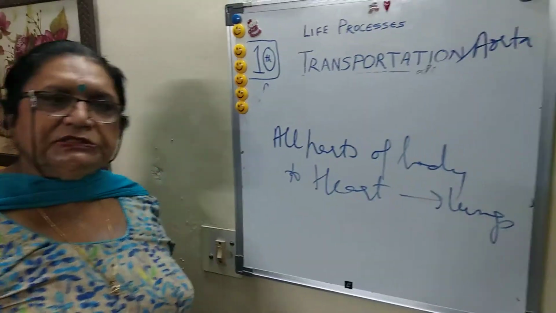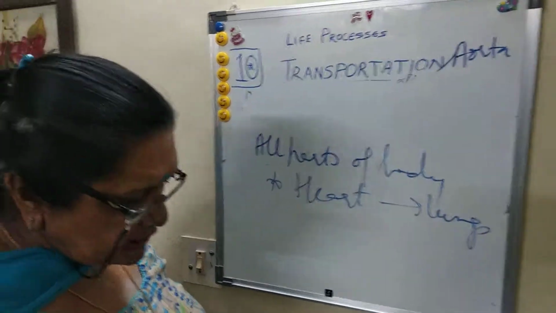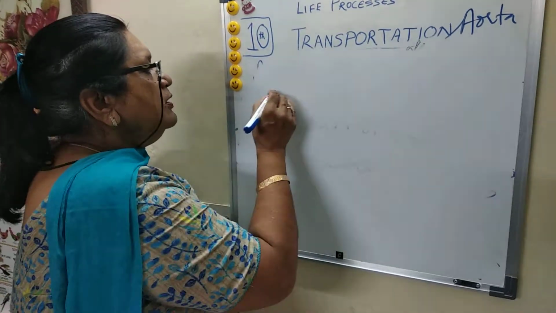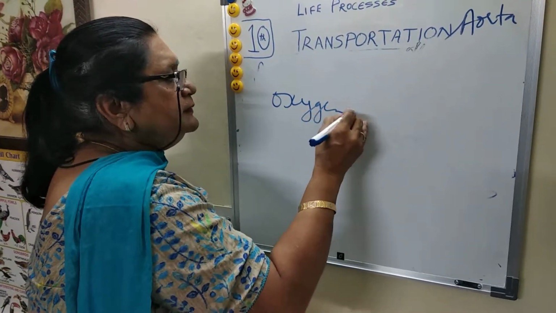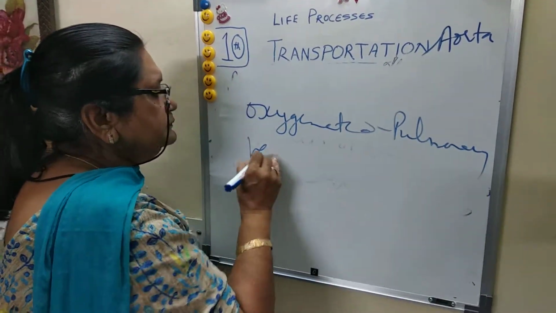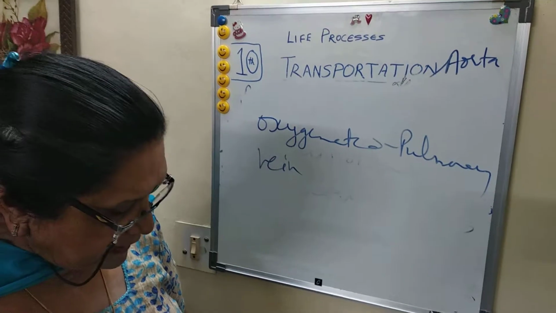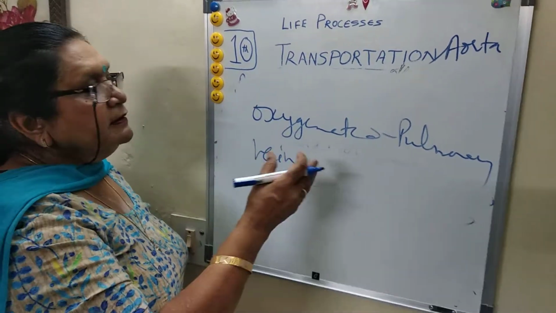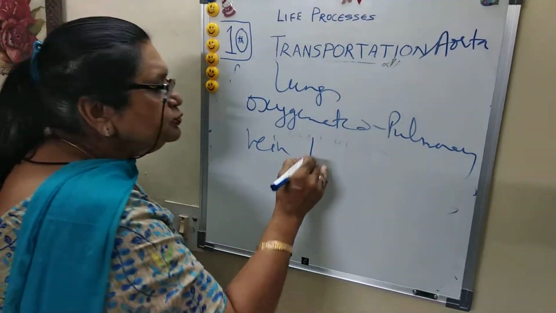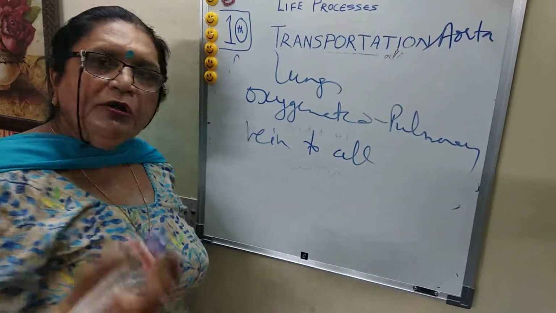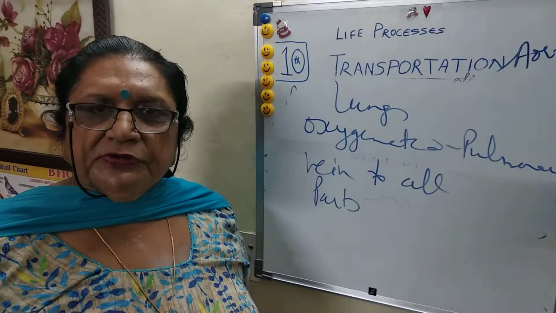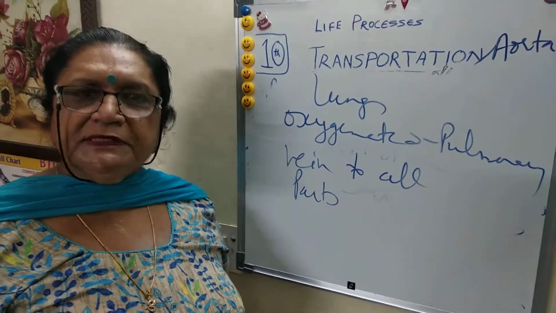This is one circulation, of deoxygenated blood. The second circulation carries oxygenated blood by means of the pulmonary vein. It comes from the lungs through the pulmonary vein and distributes to all parts of the body. So this is the second circulation. So the human heart shows double circulation.